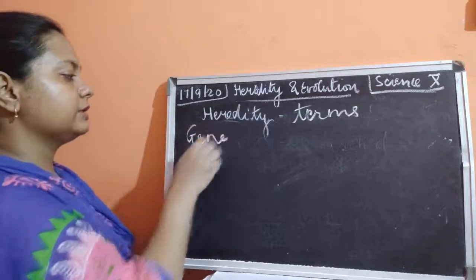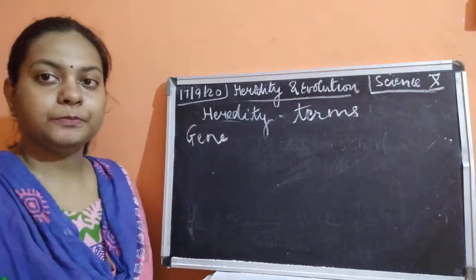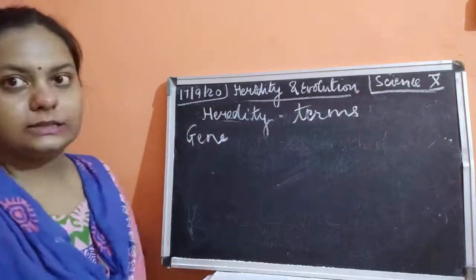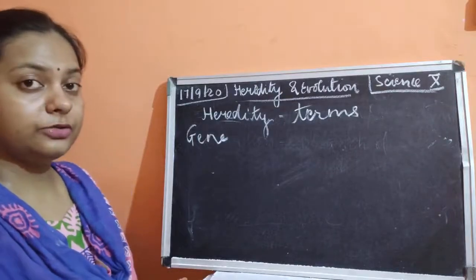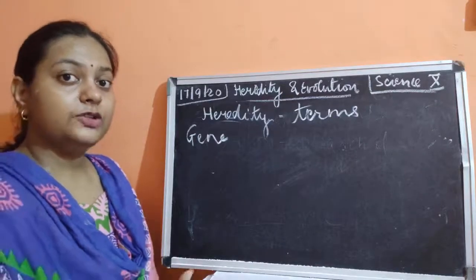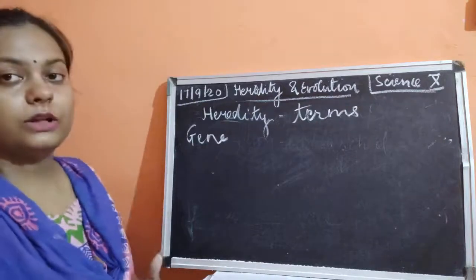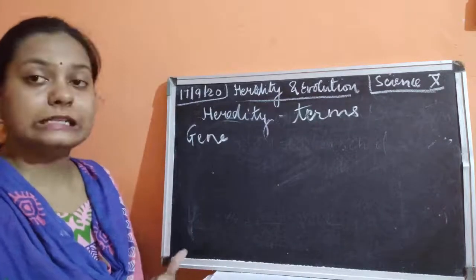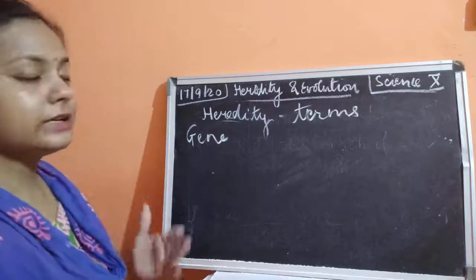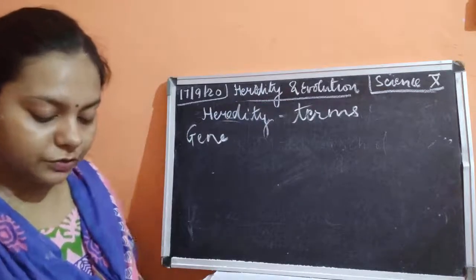That word is gene. What is a gene? The study of genes is known as genetics. The study of heredity and evolution takes place because genes are getting transported. So what are these genes? Gene is the singular; if we say genes, it is the plural.